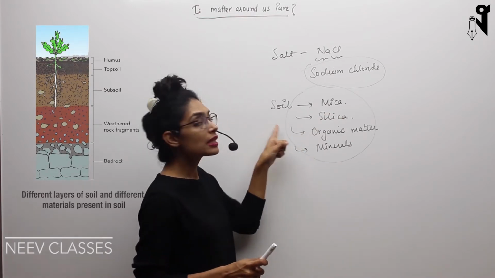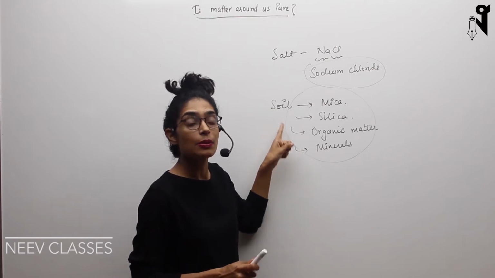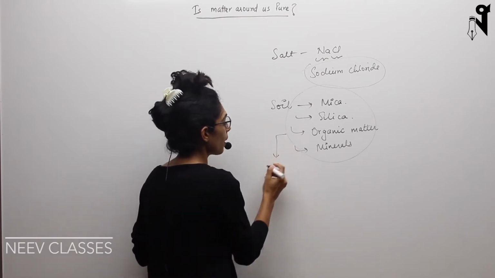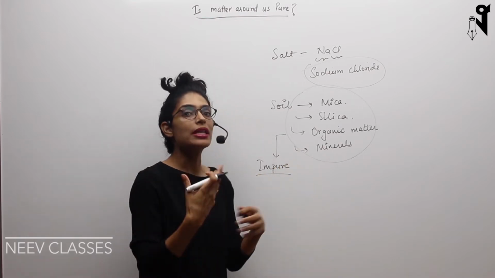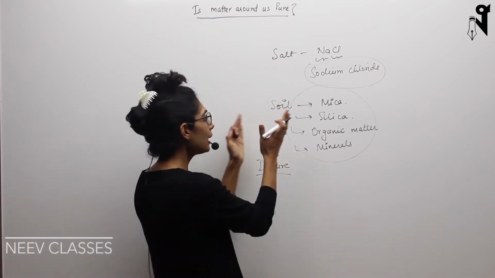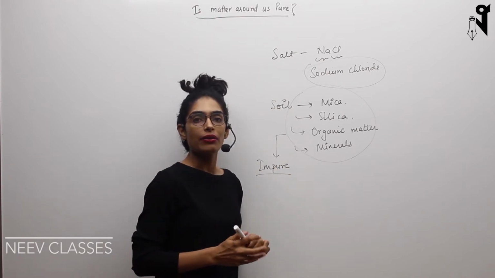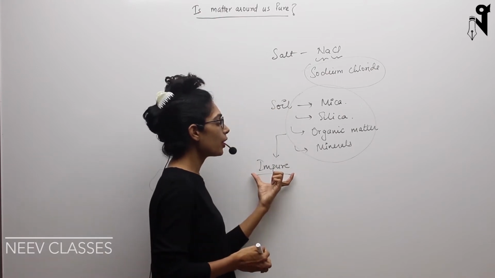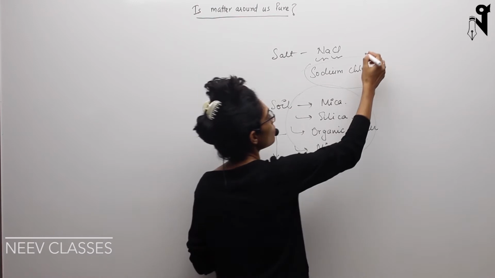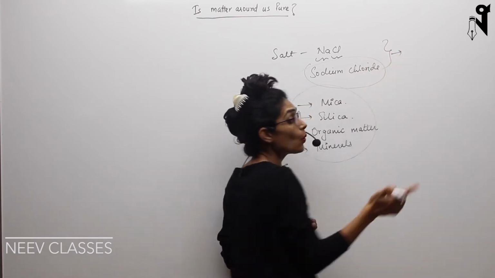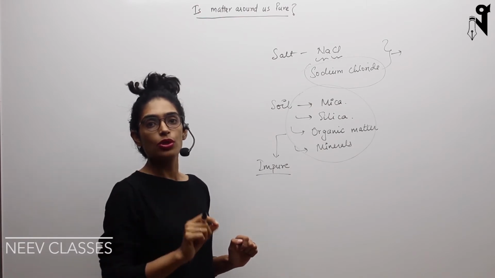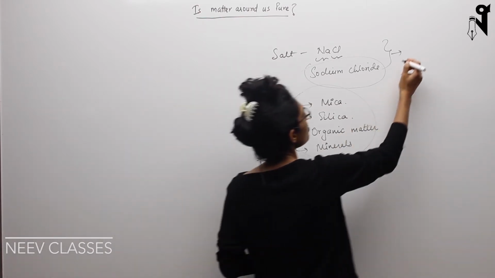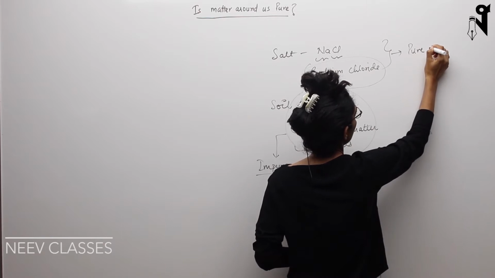Because it is made up of different substances, this will be called impure matter, because not only one substance but multiple substances have been mixed together, and then a particular matter has been formed. So this is your impure matter. Whereas the substance which is made up of only one type of substance, or one type of chemical composition, will be called pure matter.